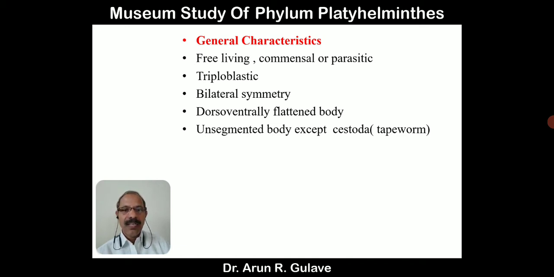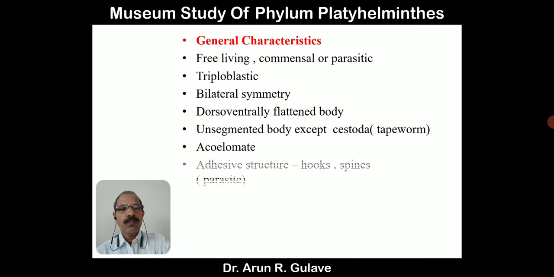As you know, a tapeworm is a parasite, and the body of the tapeworm shows various segments, while other animals have an unsegmented body. They are acoelomate: coelom is not formed, so these Platyhelminthes are without coelom or body cavity.